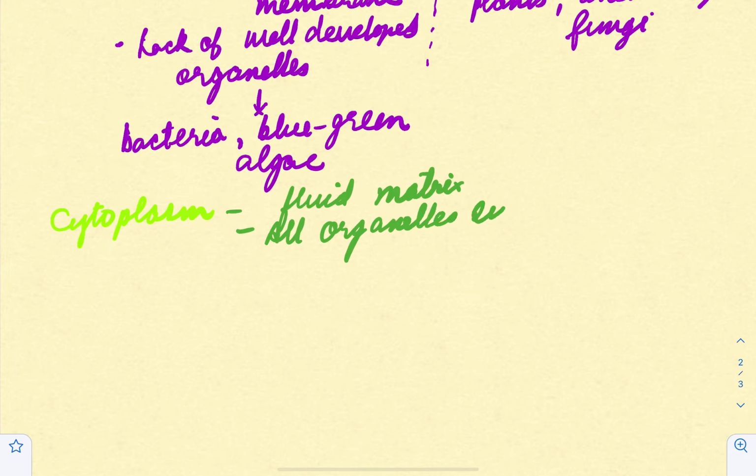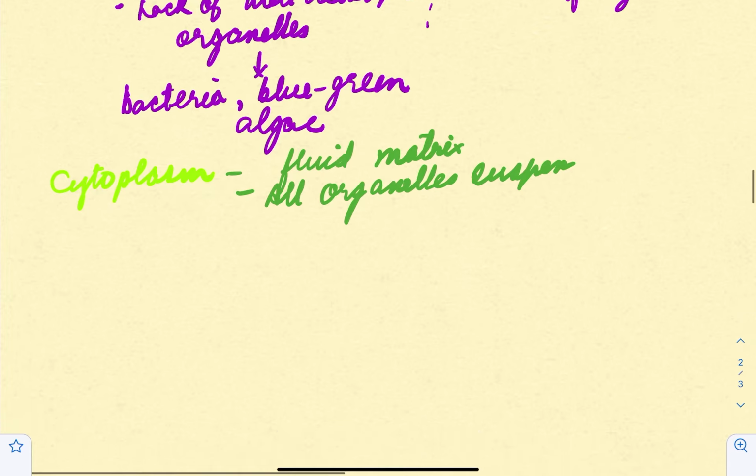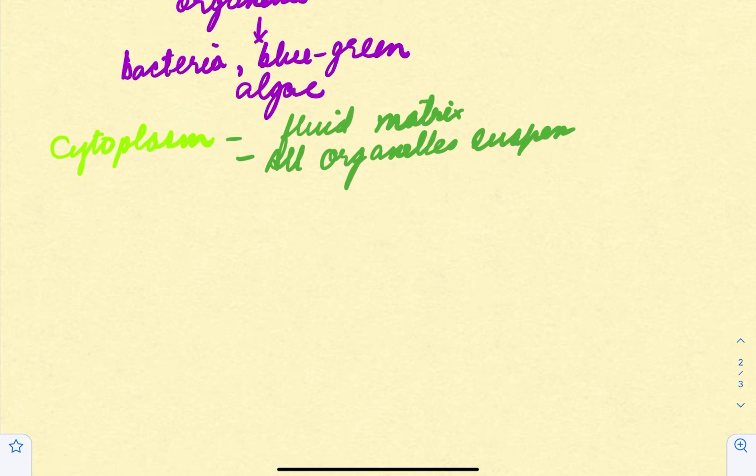All organelles are suspended. They are just floating around in that medium, and it is a site of many chemical reactions. Okay, now if we talk about organelles, you have endoplasmic reticulum, Golgi apparatus, lysosomes, mitochondria, all that.